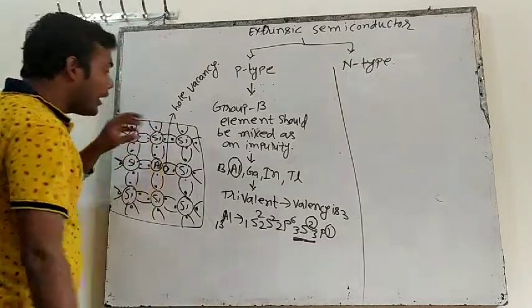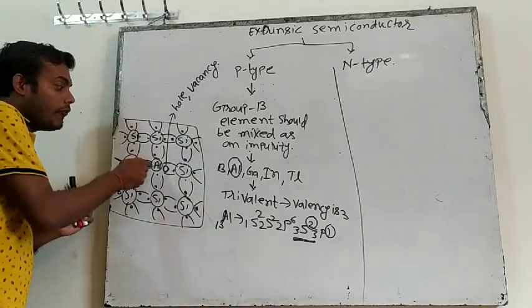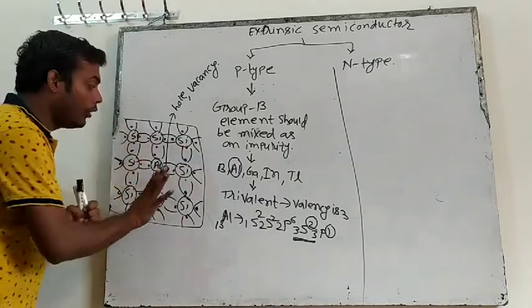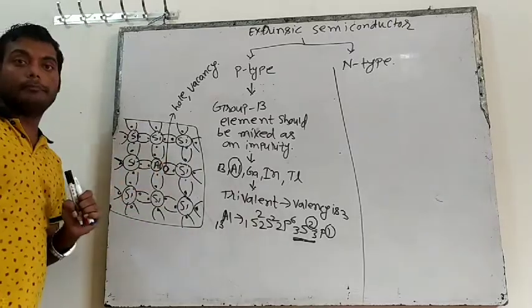Suppose if you mix 2 aluminium atoms, then when I am mixing 1 aluminium, I am gifting 1 hole. When I mix 2 aluminium, I will gift 2 holes.